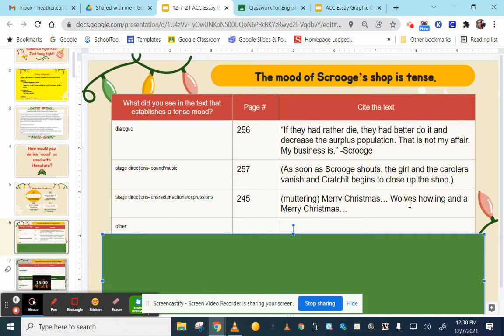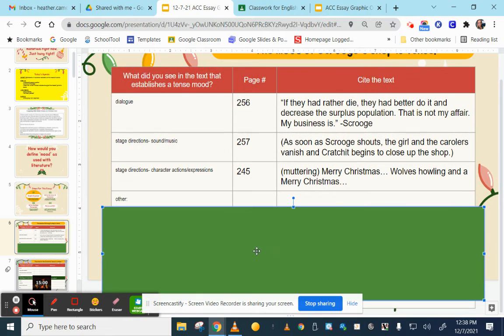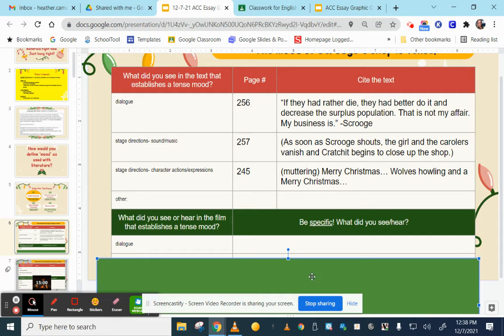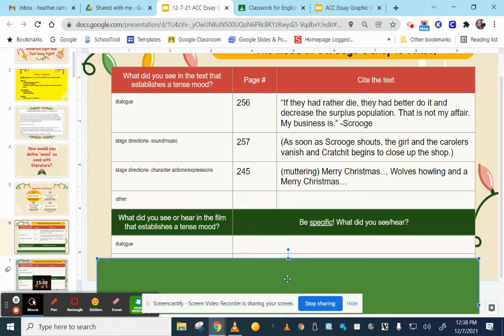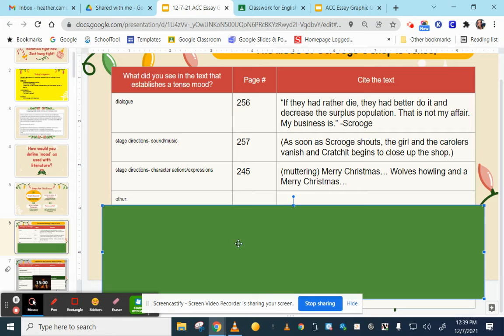Oh, actually, before I do that, I almost forgot. Just below, I have another part of the graphic organizer, and I did reveal it to students just as I'm doing for you right now. Just below this, it says, what did you see or hear in the film that establishes a tense mood? So we'll work on this at a later date, probably tomorrow, if not the next day. But for now, we're just going to keep this covered up and kind of ignore it and pretend it's not there. Okay, so now we're getting ready to move on to our classwork.